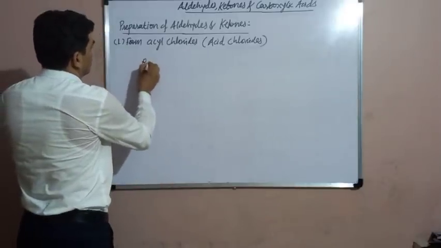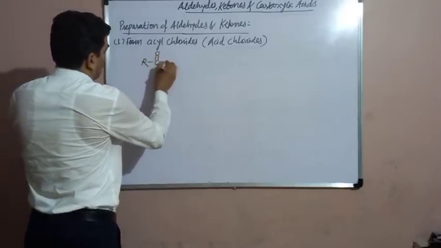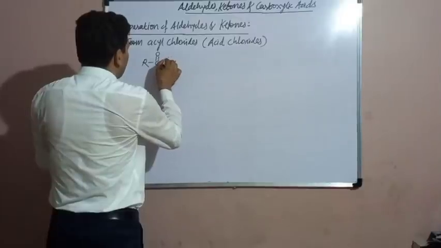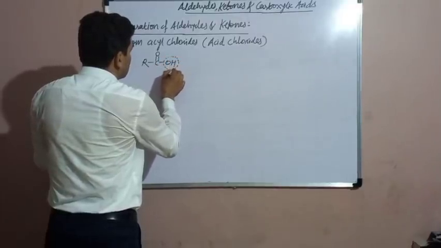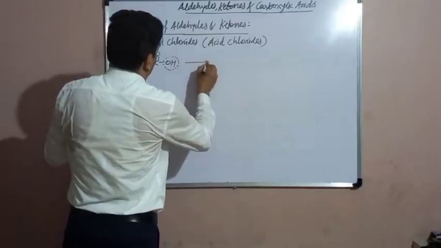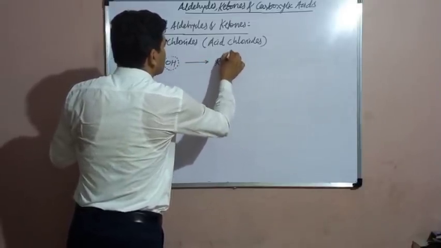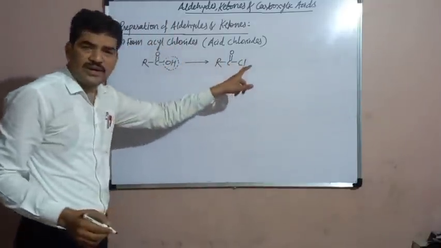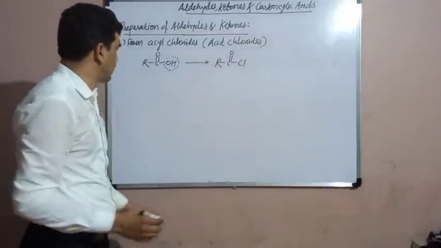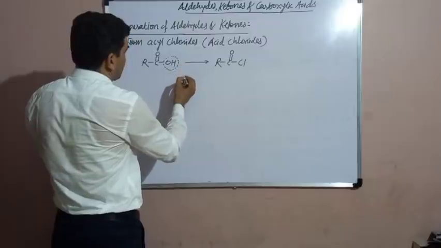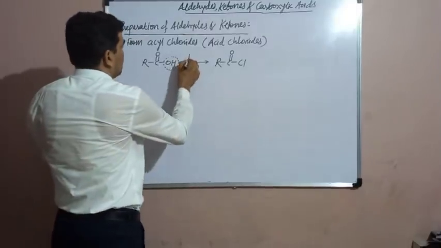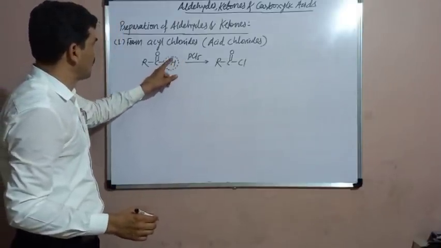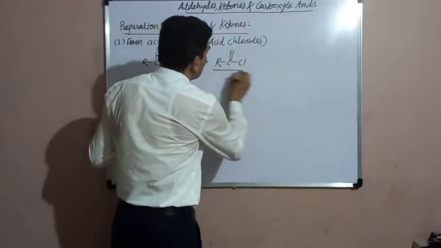You know the carboxylic acid, RCOOH. This is the carboxylic acid, and from this carboxylic acid, when this OH is replaced by Cl, then we get here RCOCl. This is known as the acid chloride or acyl chloride. Acid chloride is obtained in this way. For this purpose, this carboxylic acid is reacted with various reagents such as PCl5. On reaction with PCl5, there is a replacement of OH by Cl. So this is the acyl chloride.